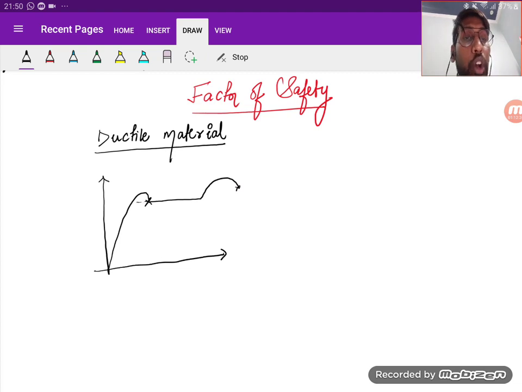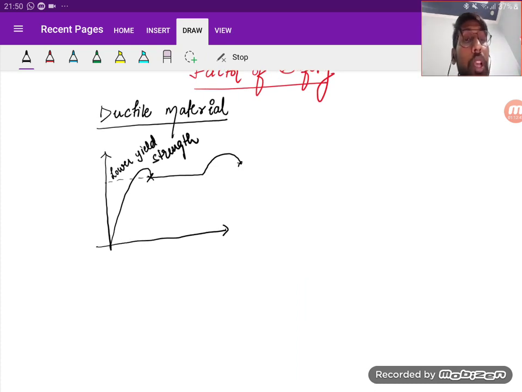So this is the point of lower yield strength, at which the failure, or better to say, cracks start to develop. Obviously, we will design for the strength at which the failure cannot be seen. Yes or no? So here comes factor of safety, right? Whatever may be the capacity of failure, we cannot load the particular structure at its full capacity because we have taken the assumptions, and for that we are taking the factor of safety, right?